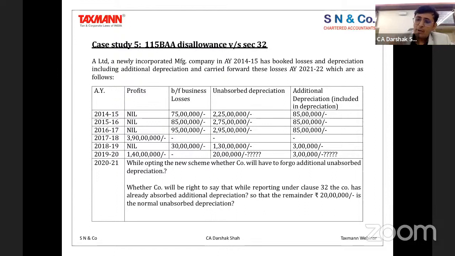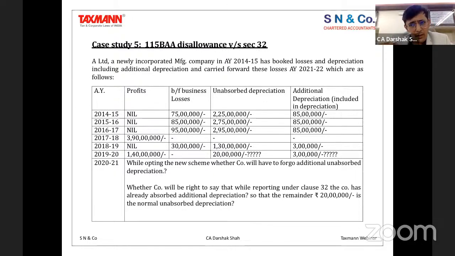Now, my point to you is that when you have opted for the scheme, at that point of time, can you say that the additional depreciation is no more carried forward? What is carried forward is pure unabsorbed depreciation, and therefore the whole amount should be allowed. That's the point coming out from this case study, and I dealt with this particular case.